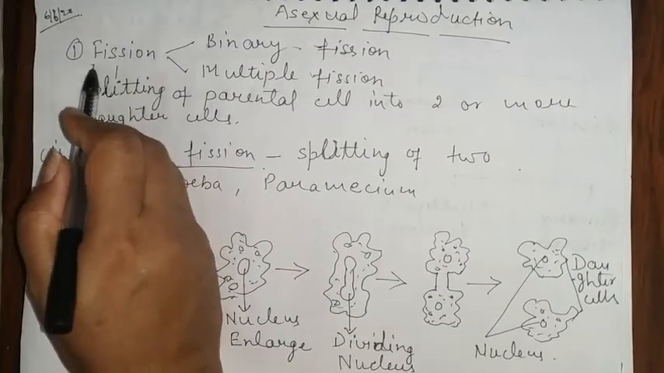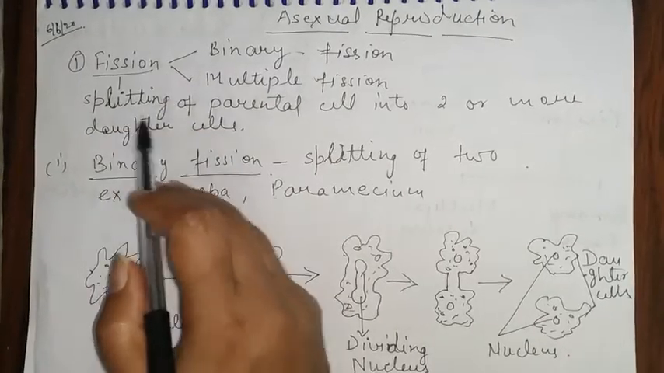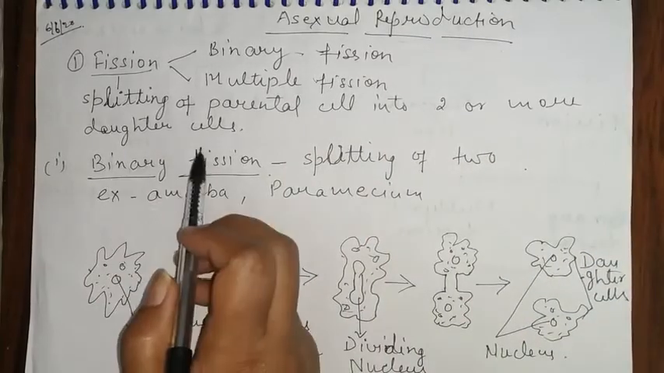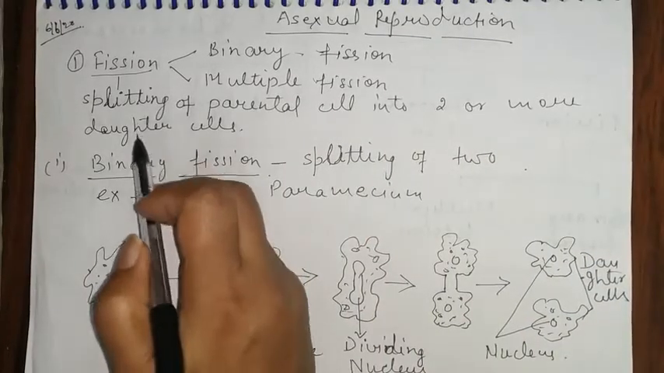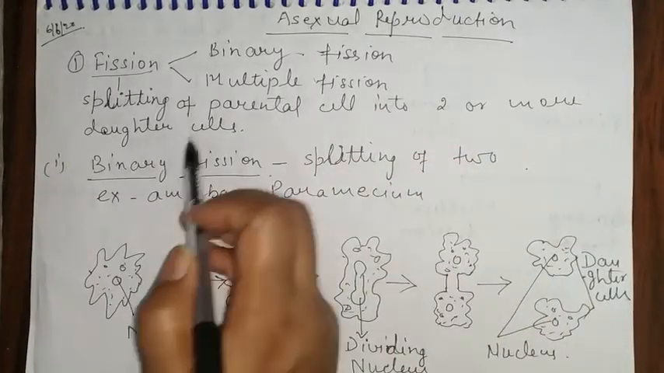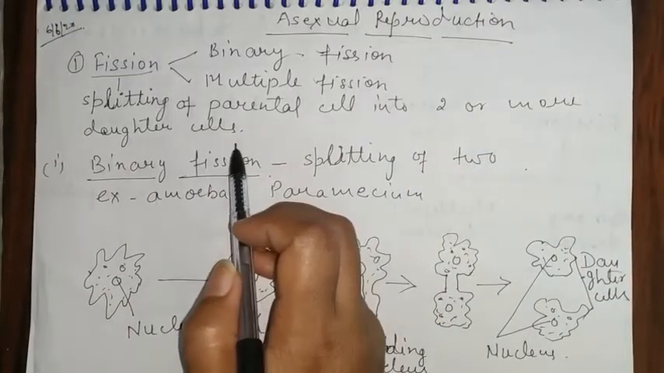First one is fission. What is fission? Fission means splitting of parent cell into two or more daughter cells. Parent cell का एक या दो से ज़्यादा daughter cell में divide होना.